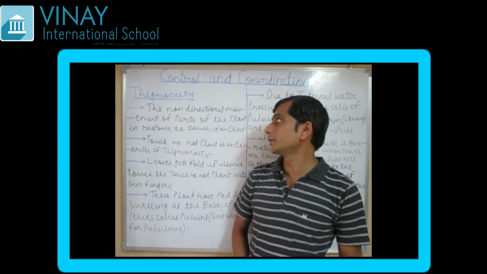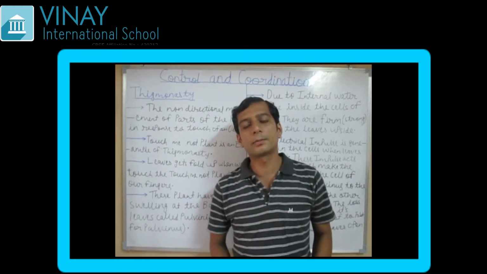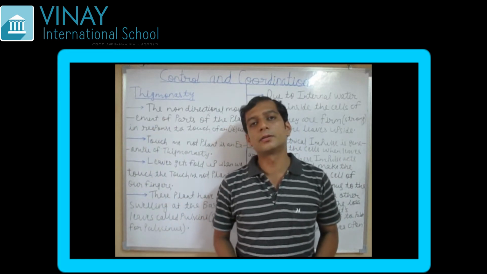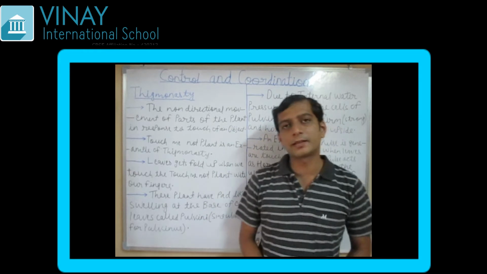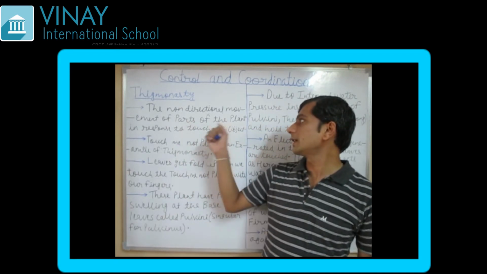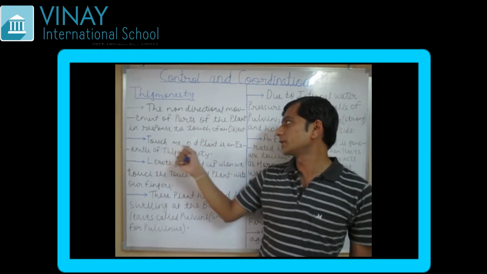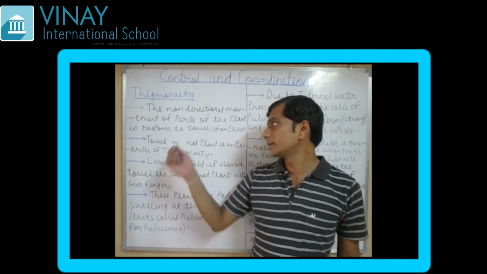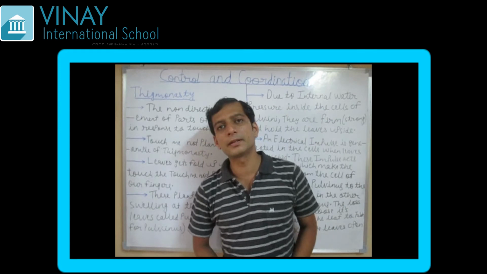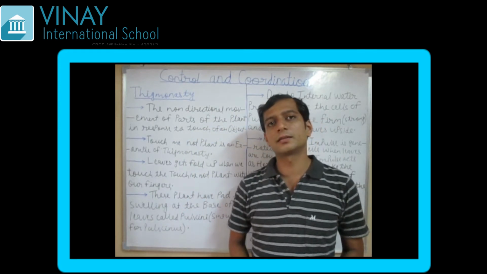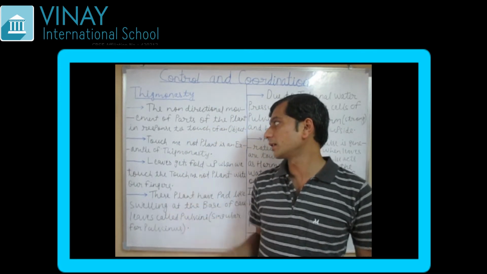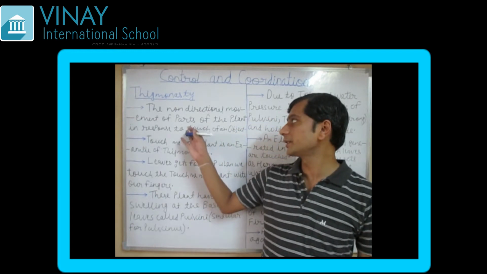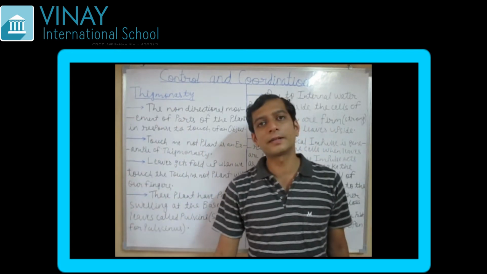So we are continuing with the next topic, which is thigmonasty. What is thigmonasty? The non-directional movement of parts of the plant in response to touch of an object. I think you might be thinking that you have heard this definition before. Yes, this definition is nothing but that of nasty.